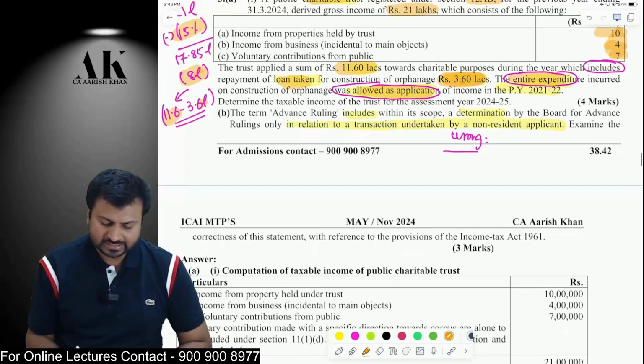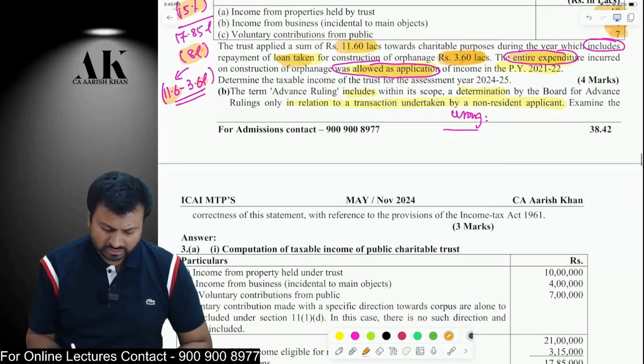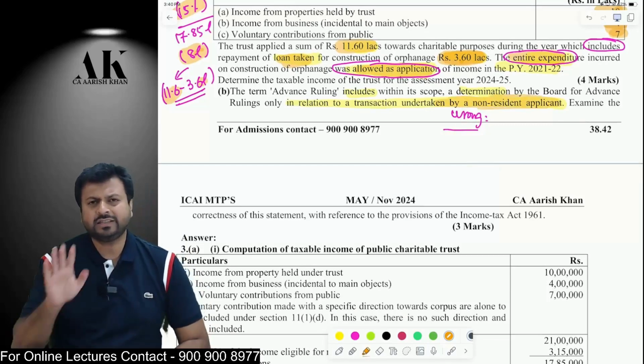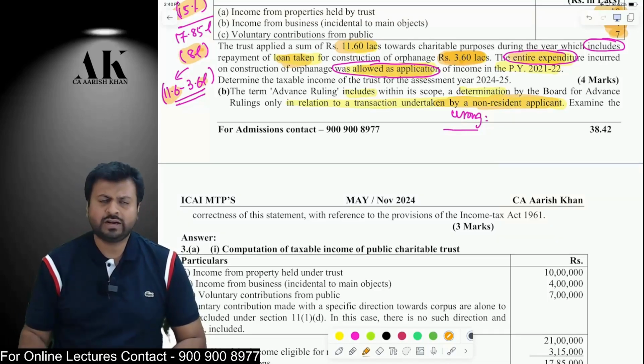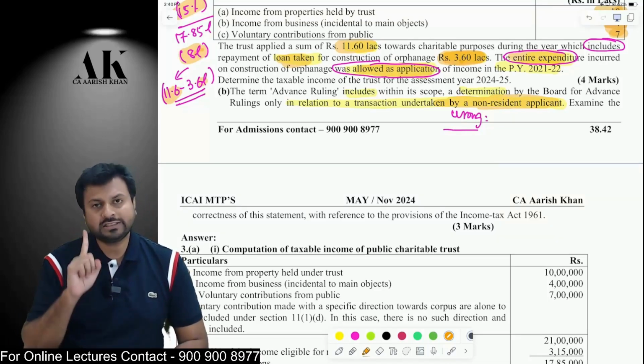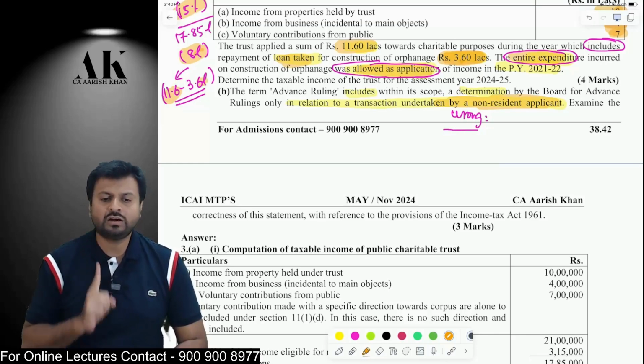Next question: the advance ruling includes within its scope a determination by the board for advance ruling in relation to a transaction undertaken by a non-resident applicant. Is it true that only a non-resident can go for advance ruling? Wrong. A non-resident can go for advance ruling, but not only a non-resident can go for advance ruling.